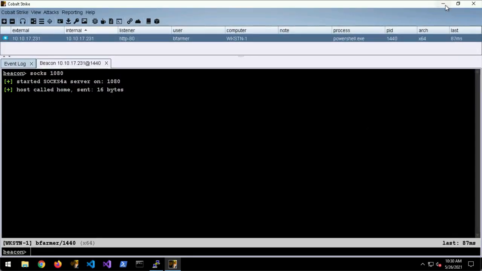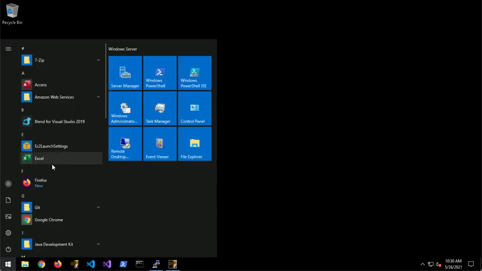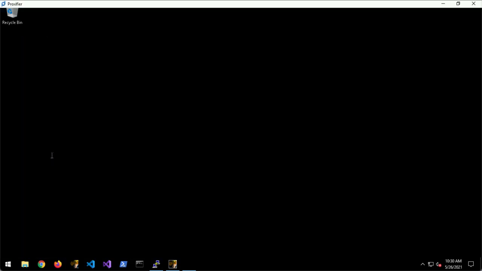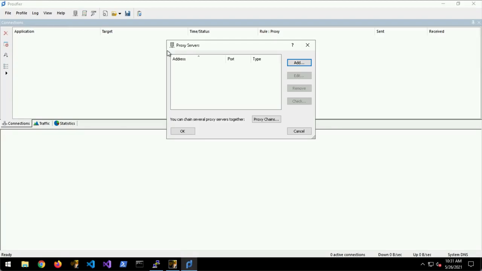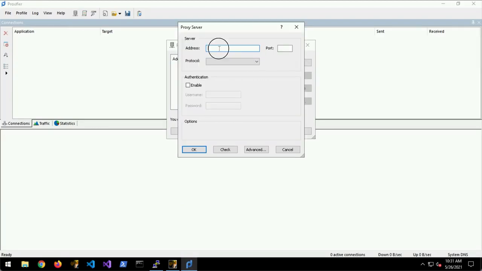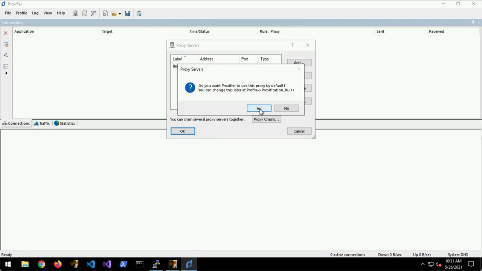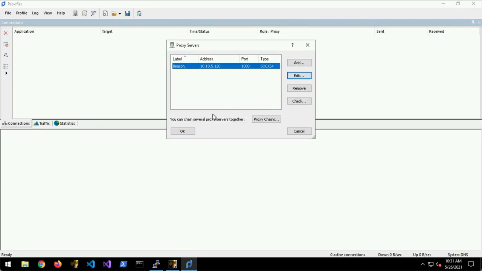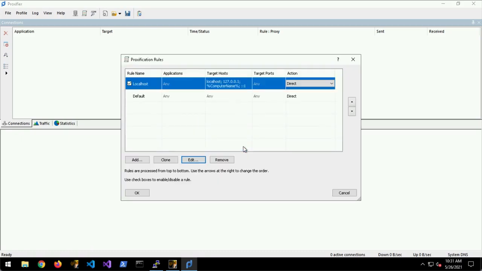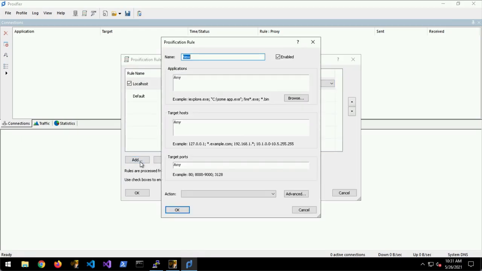You can also do it with Windows apps. So on the Windows machine, there is an application called Proxifier. And the first thing we need to do is actually add a proxy server. So the address will be the Kali VM on port 1080, SOCKS4. We can tick advanced and give it a label so we know what it is. So let's say no, we don't want this to be the default one, but yes, we do want some proxy rules. So Proxifier allows you to proxy applications on conditions like these.